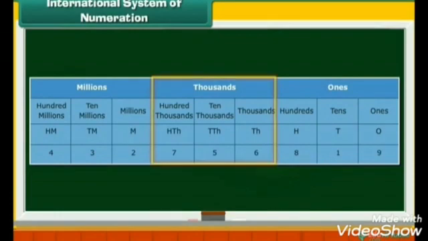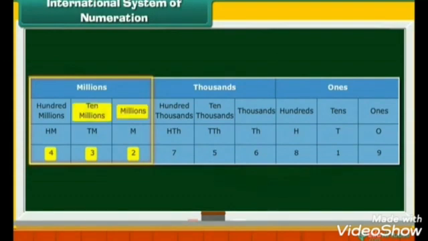Similarly, the thousands group has three digits 6, 5, and 7. Their places are thousands, 10,000s, and 100,000s. The millions group has the three digits 2, 3, and 4. Their places are millions, 10 millions, and 100 millions.